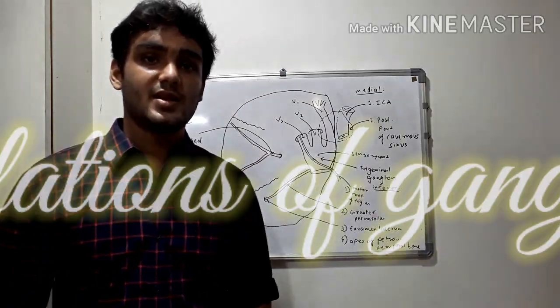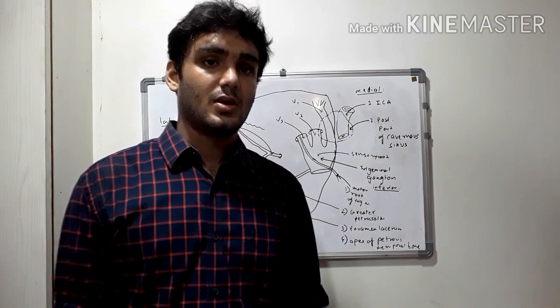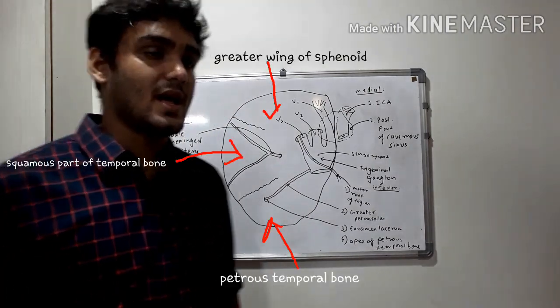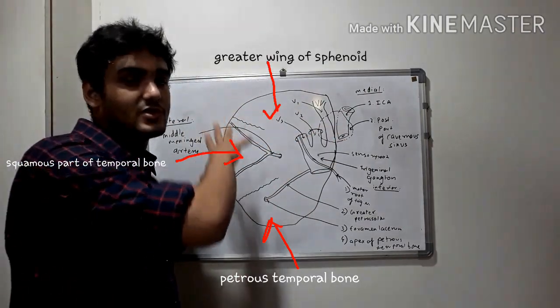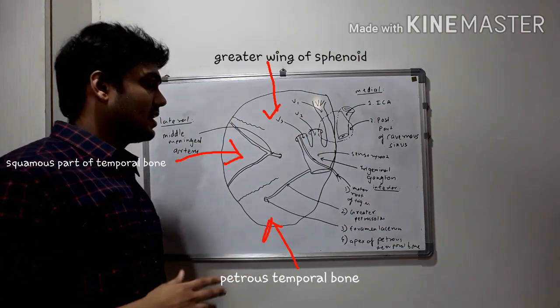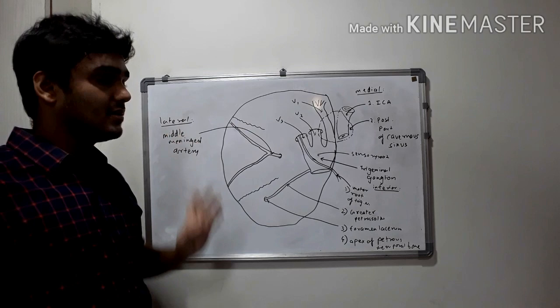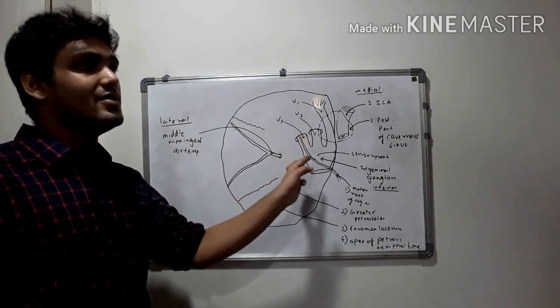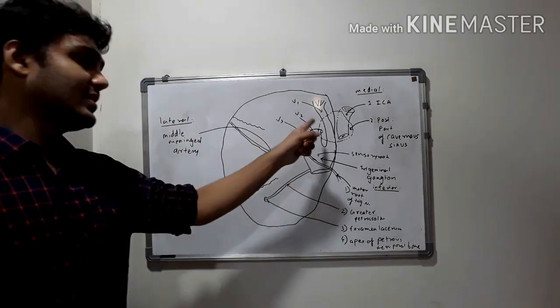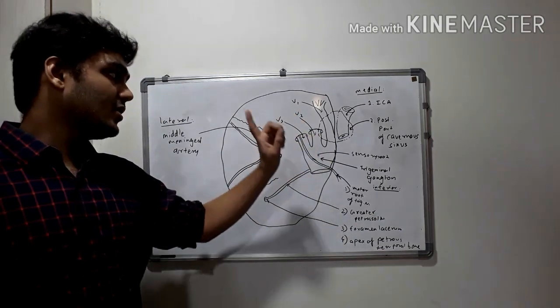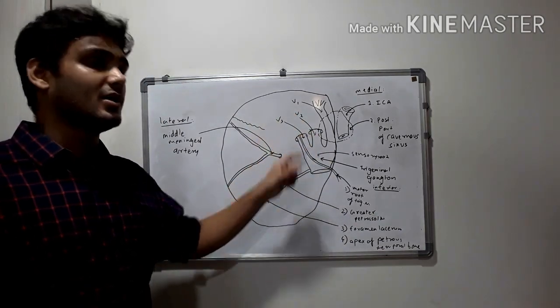Now we shall discuss the various relations of the Gasserian ganglion. And firstly, let's orient ourselves with the diagram. So this is a section of the middle cranial fossa seen from above. And this is our trigeminal ganglion. This side is medial and this side is lateral. And these are the three divisions of the Gasserian ganglion: V1, that is the ophthalmic nerve, V2, that is the maxillary nerve, and V3, that is the mandibular nerve.